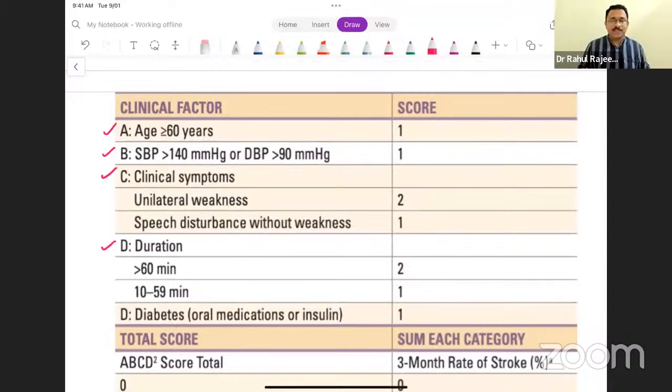And D is for duration: more than 60 minutes, score 2; 10 to 59 minutes, score of 1; and if the TIA is lasting less than 10 minutes, you'll put a score of 0. And the second D, because it is ABCD2, so there are 2 Ds in it, is diabetes, which is given a score of 1. Let me just check. Okay, Sayak, Gagan, somebody is saying 2, absolutely right. Even if the patient has a combination of weakness and speech disturbance, you will not give 2 plus 1, 3. Only the maximum score is taken into consideration.